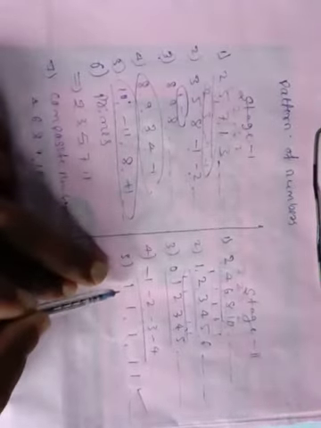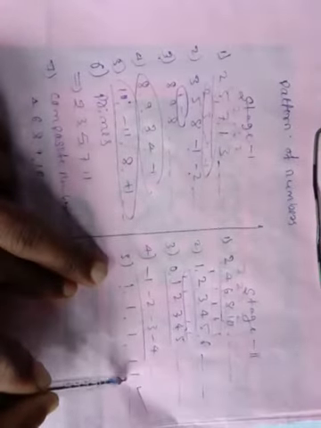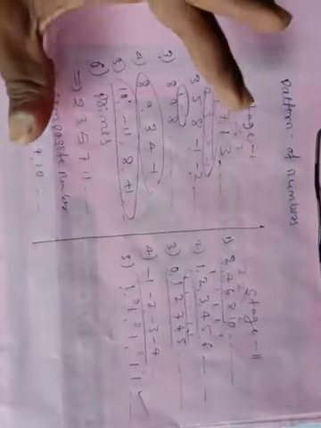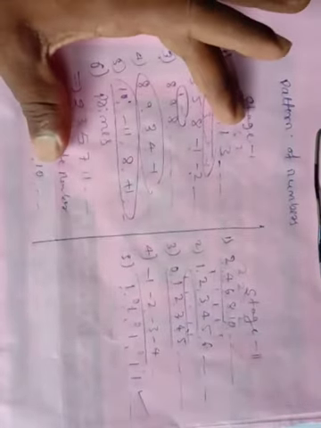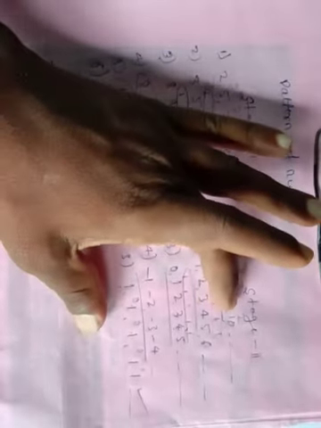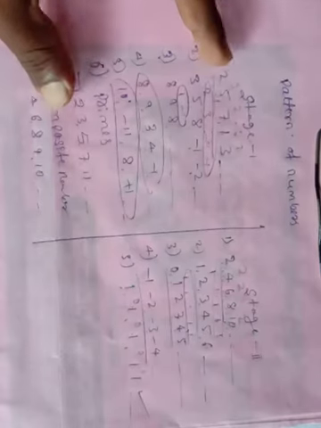This pattern is what? 1, 1, 1, only 1 series. The constant is 0. 1 minus 1 is 0, 1 minus 1 is 0, 1 minus 1 is 0, 1 minus 1 is 0. The difference is also constant, that is the same. And also these types of numbers are not a systematic pattern. These are systematic patterns, and those are not systematic patterns.